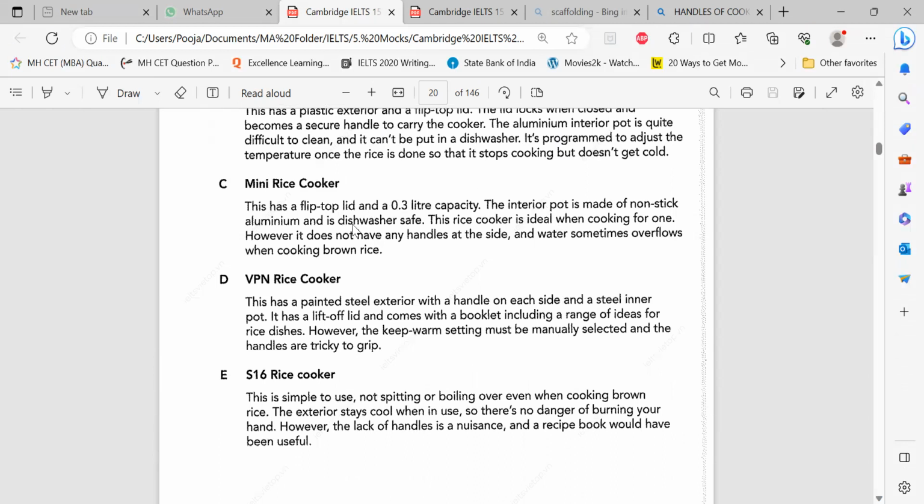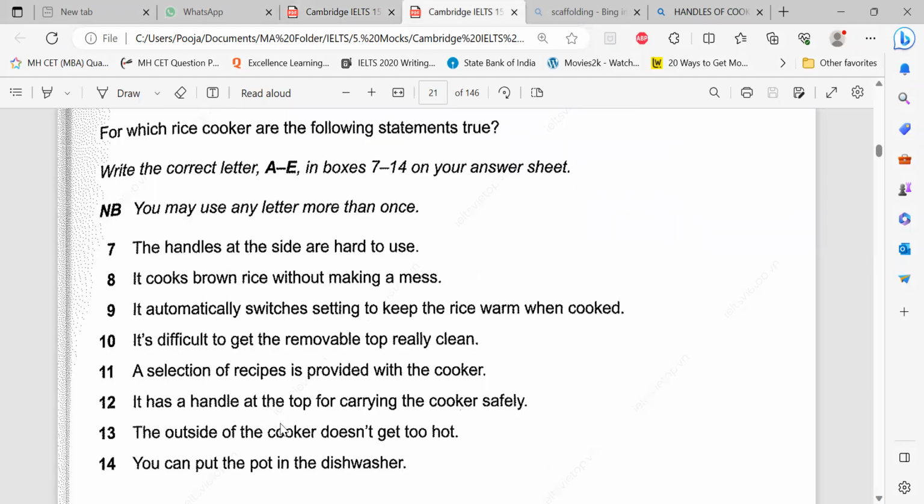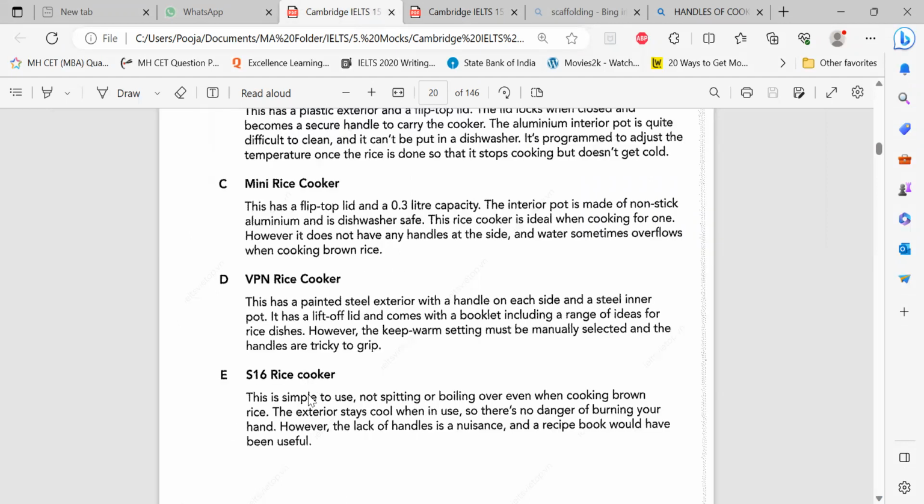The inner pot is made of something. And it's dishwasher safe? Yeah. Right. So this is matching with the dishwasher one. And then here, painted something. Steel inner pot, lid comes with a booklet. Yes. A range of ideas. Ideas means for rice dishes, that is recipes. Yes, it comes with a booklet, matches.